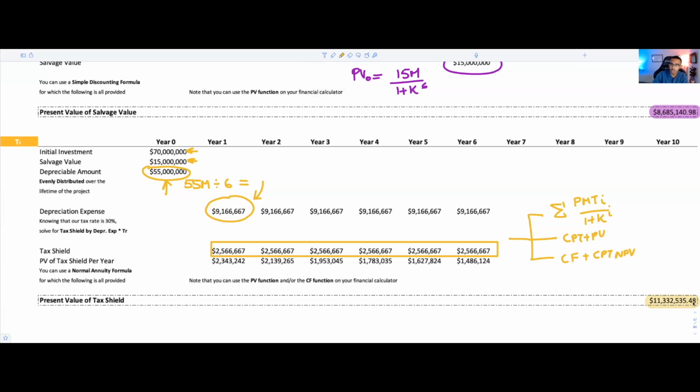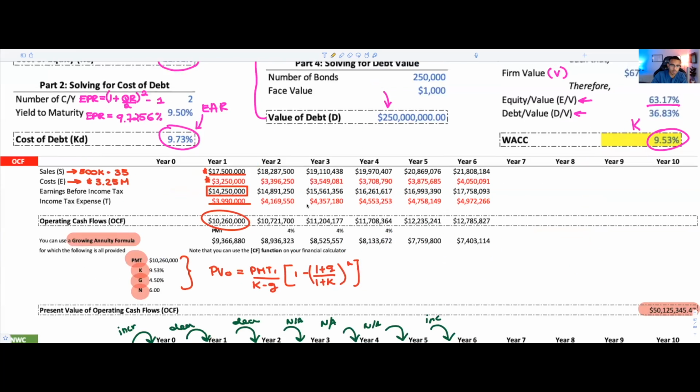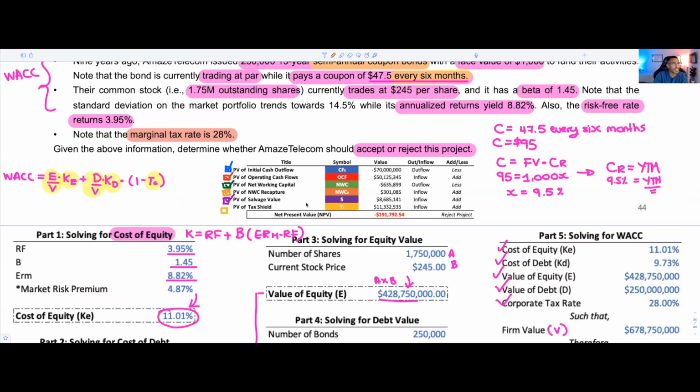So notice how it took me 2 seconds to write it, and I had the time to verify whether my inputs were correct. You could do the same. So now we have all of our values. We have every single one of these, one by one. It gets mad easy now, because all that you have to do is add them up together. Add all the 6 categories together, and you'll be able to find the net present value of the project.